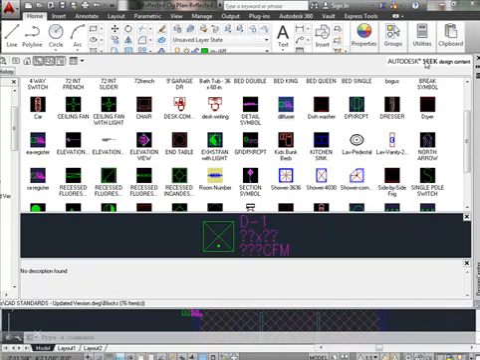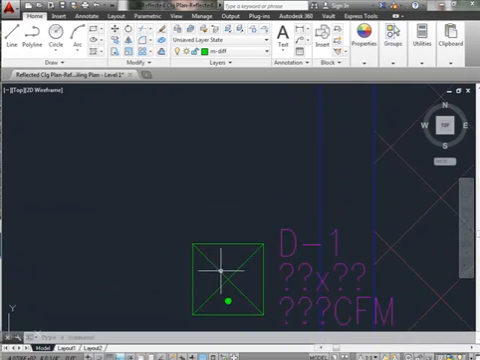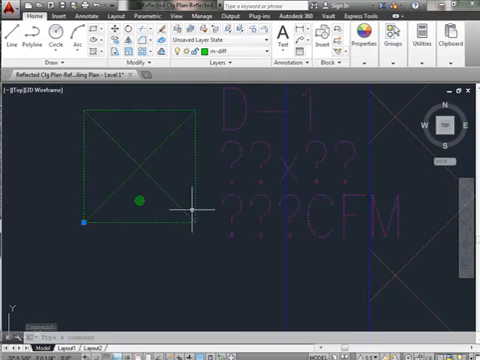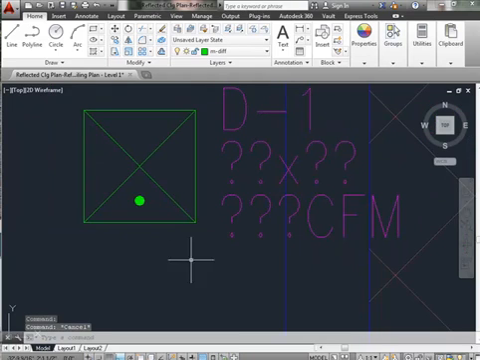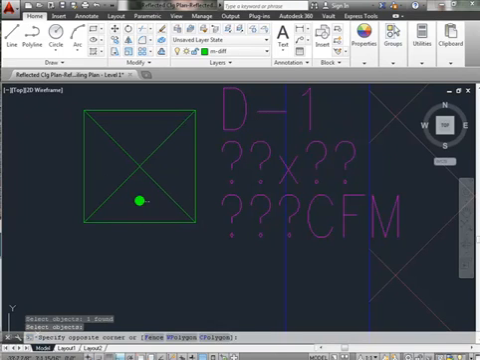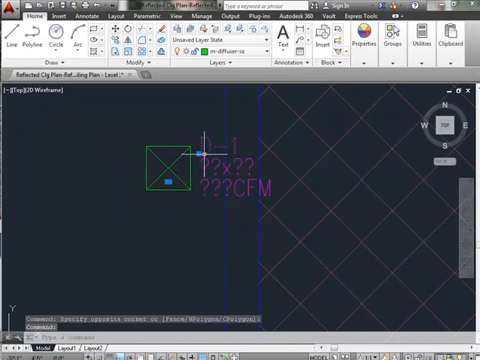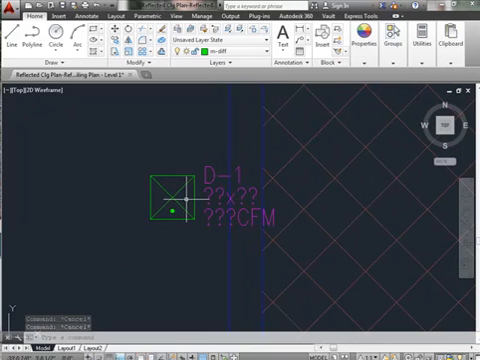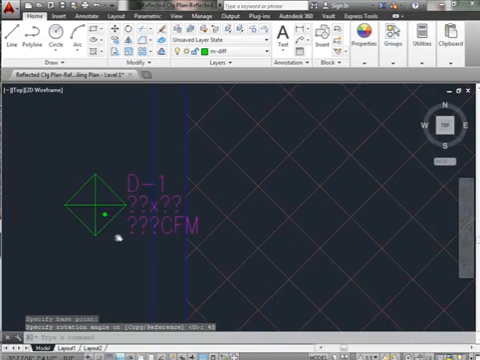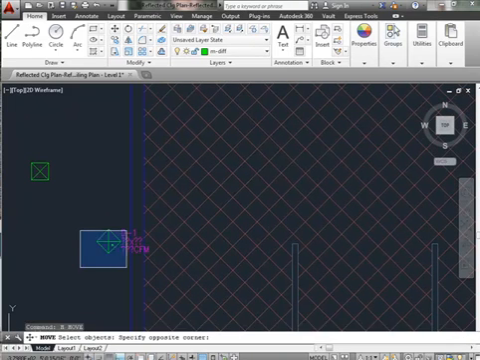And I'm just going to close out of this design center. And there is my diffuser. This also comes with a donut that represents the direction of airflow, and this is a single one. So once this is in here, I can explode it, I can copy that, I can modify this text, I can do whatever I want with it. This also has the diffuser size on it, and in the case of this drawing, I'm going to rotate these 45 degrees so that they fit in my ceiling grid.